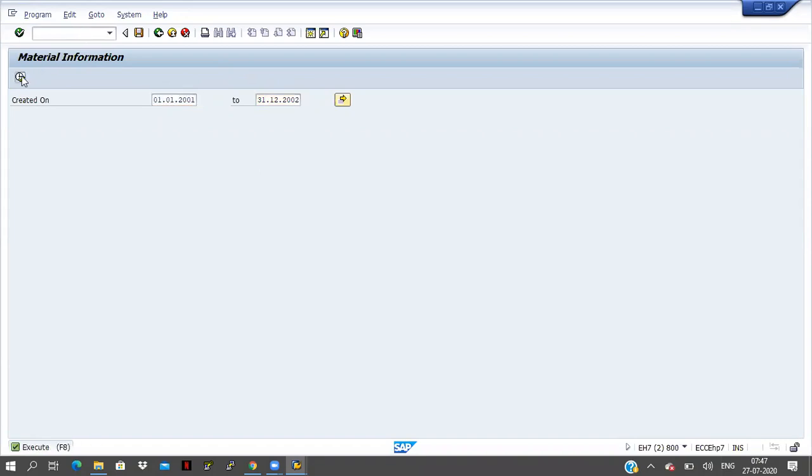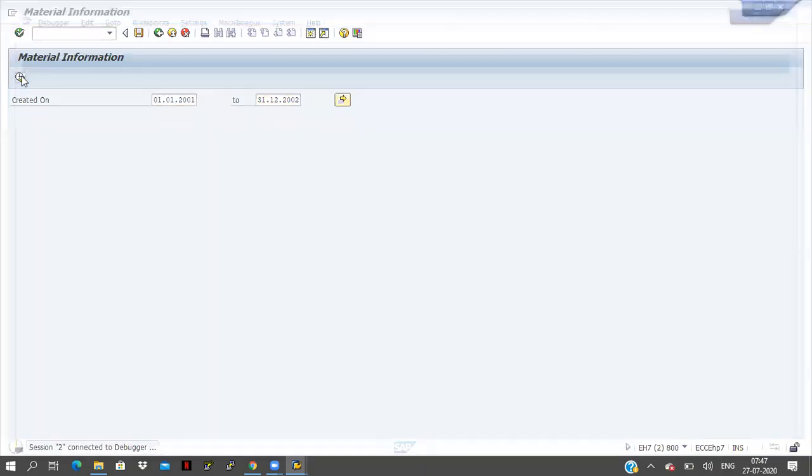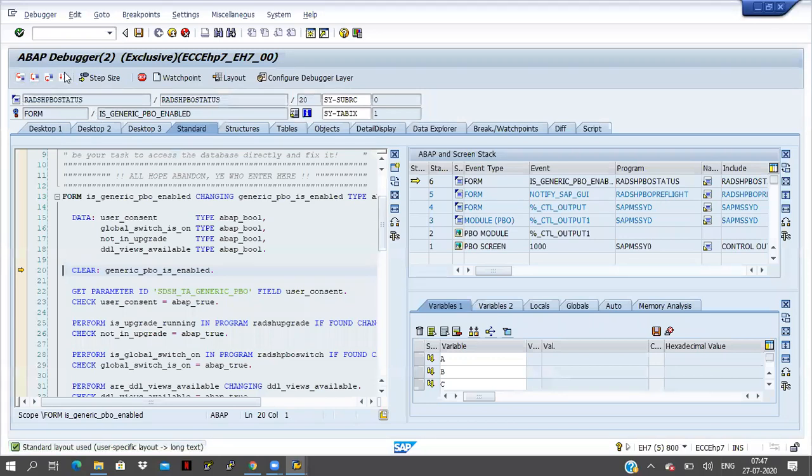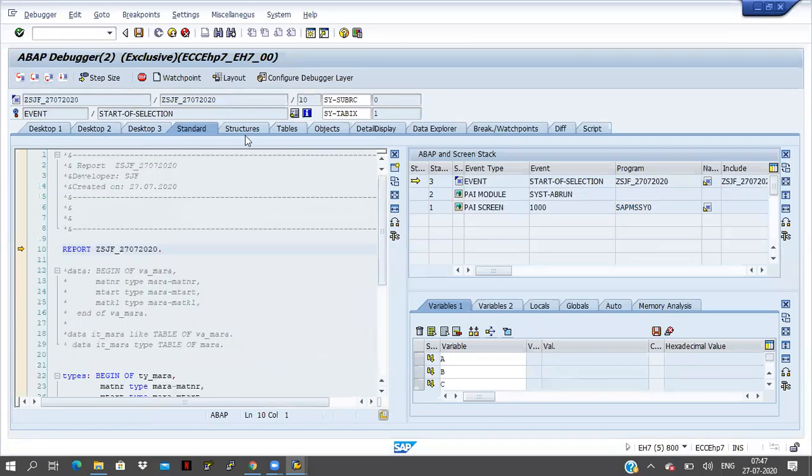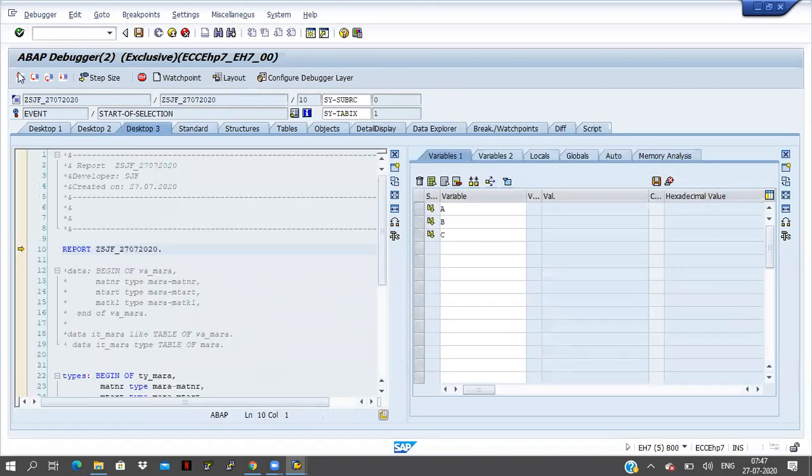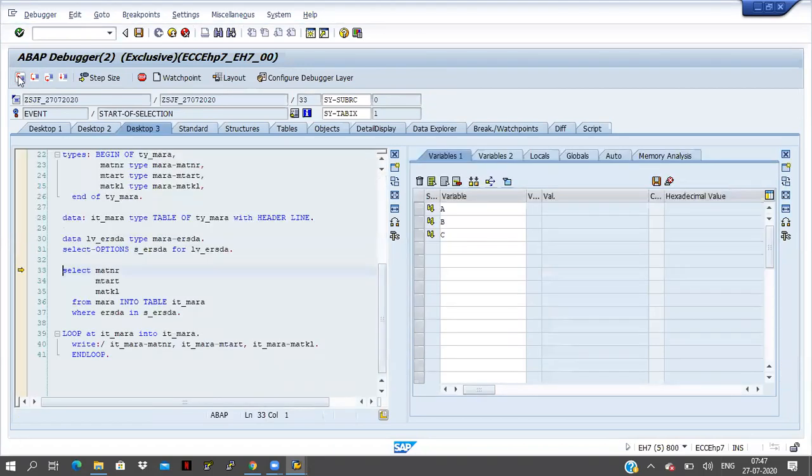Click on the execute button. Now click on F5. Double click on IT_MARA. How many records are coming? 7,553 records are coming.